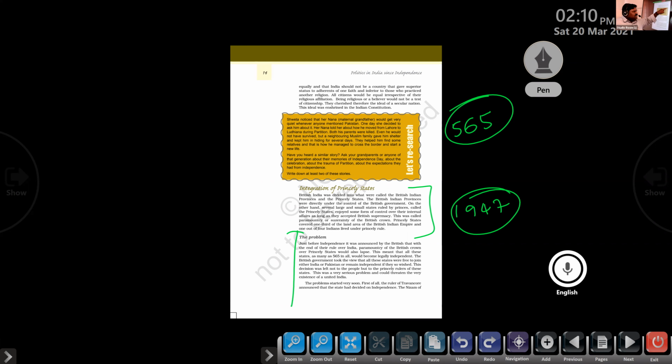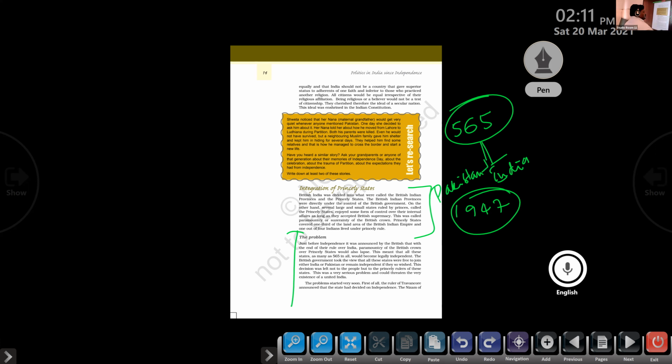In these princely states, a ruler is there. So legally, those princely states will become independent states or independent countries. The British government took the view that all these states were free to join either India or Pakistan. So the British government gave full freedom to the rulers of these princely states to join either India or Pakistan.